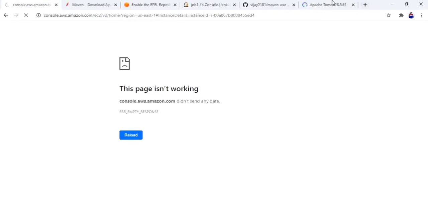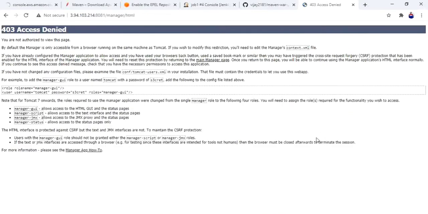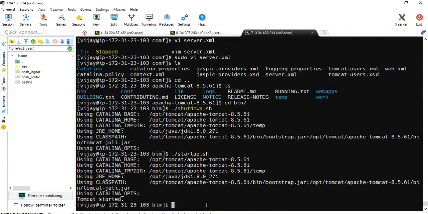Guys, today we have bad internet. Okay, permission denied. We need to create a user and password to authenticate to this particular section. We have to go to the tomcat-users.xml file in the configuration directory, and we need to include this. Let me copy it and go to the conf directory.